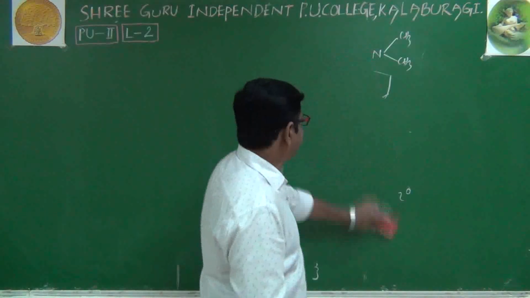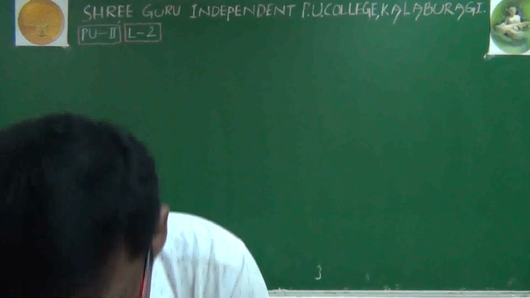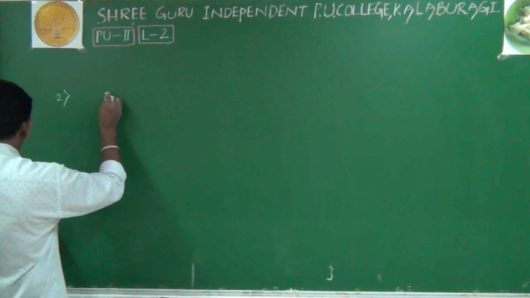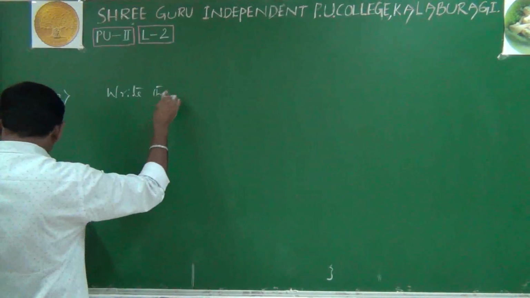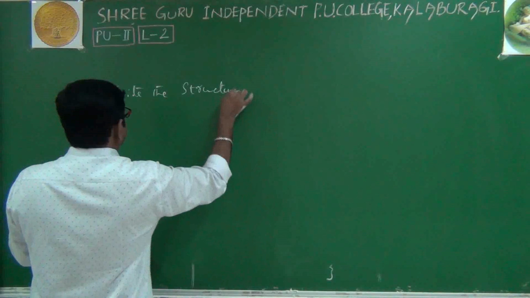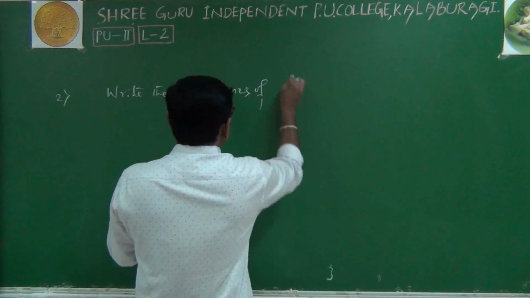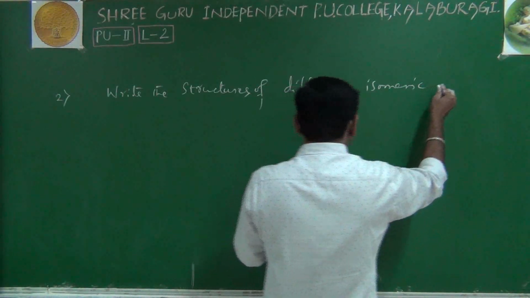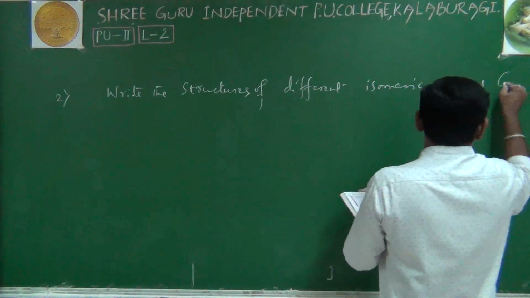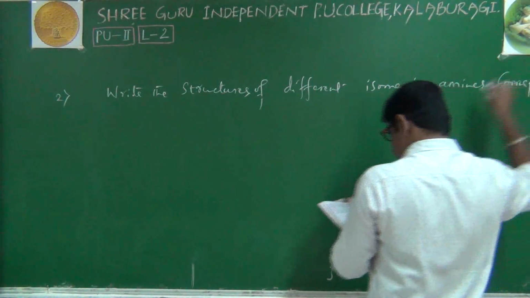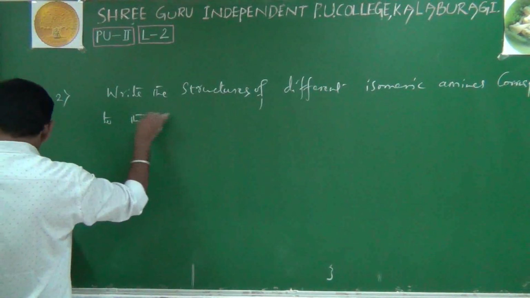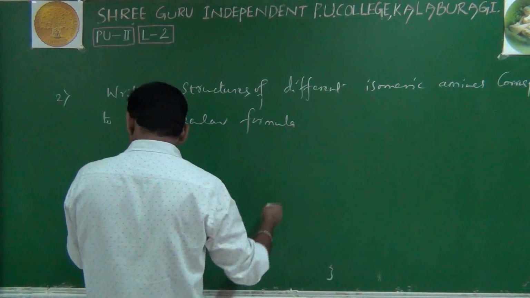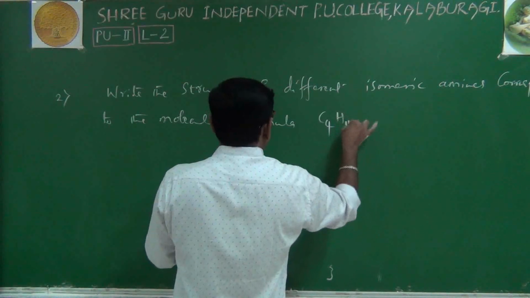That's why I have explained the isomerism phenomenon. Now the question is like this: write the structures of different isomeric amines corresponding to the molecular formula C4H11N.